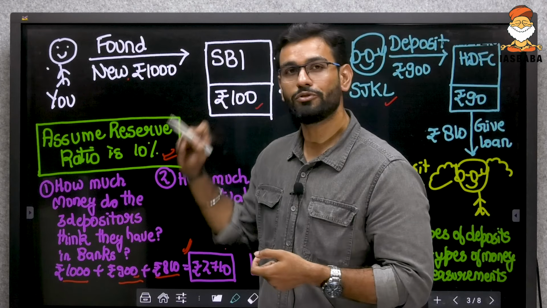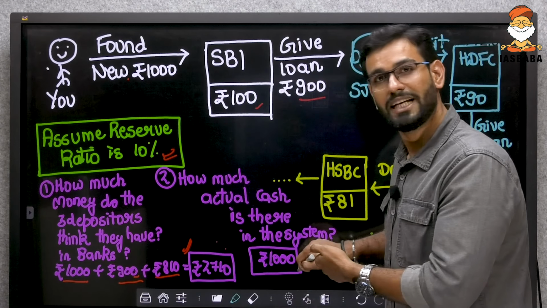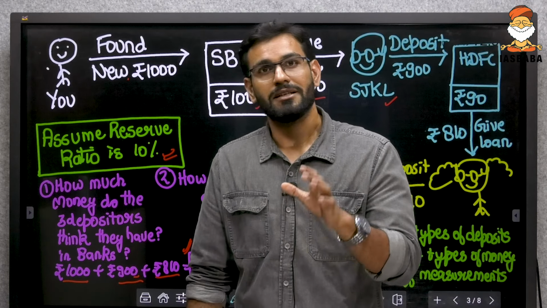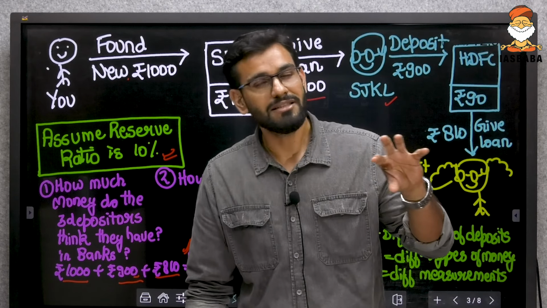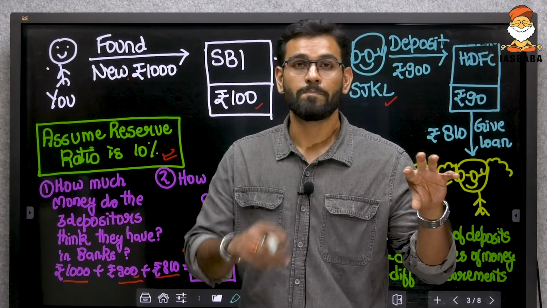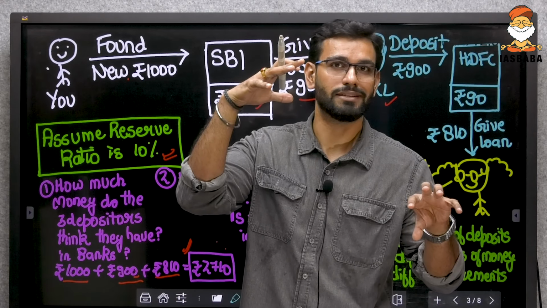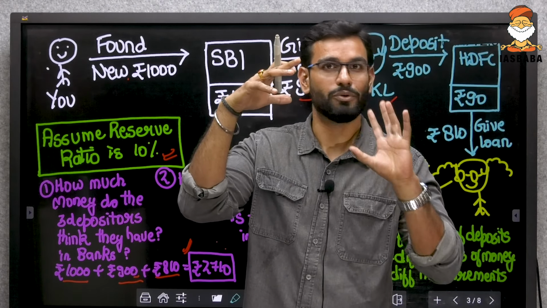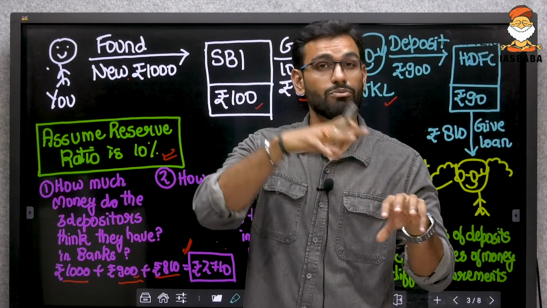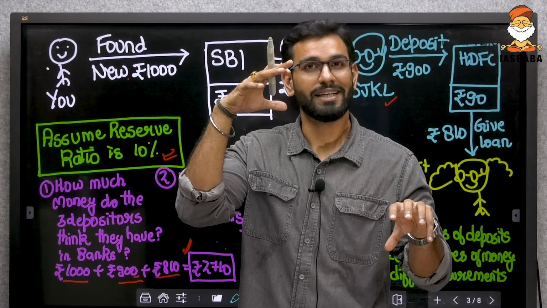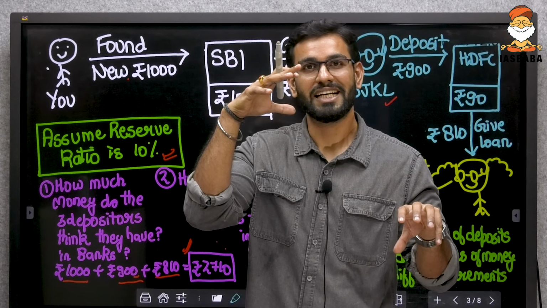We started with 1000 rupees and that is the only cash that has been introduced in the system so far, which means actual cash in the system is 1000 rupees, but the money in the system is 2710 rupees, which leaves me with 2 points. First, how did this extra money get generated and why and who created this amount?